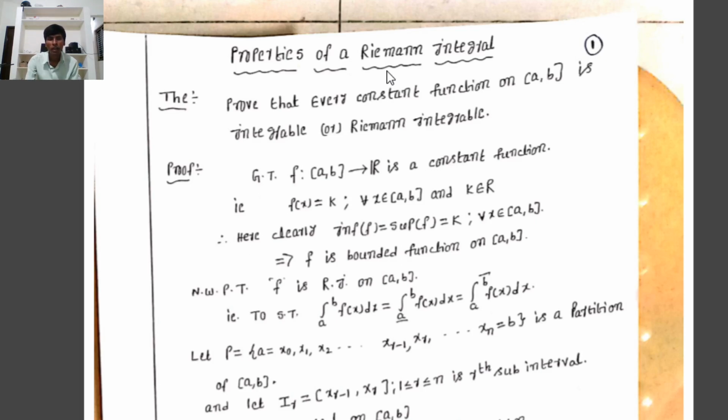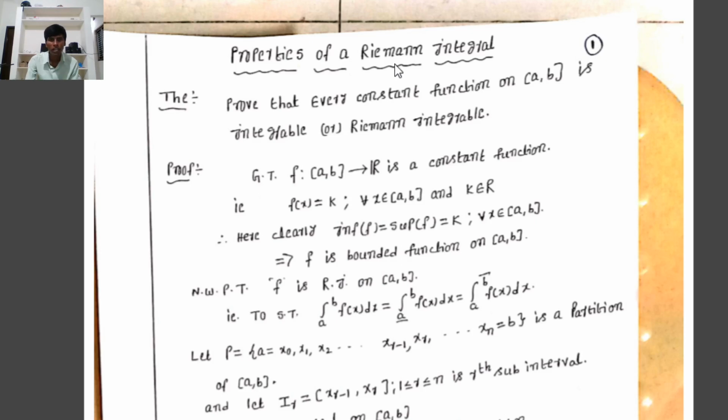Therefore, lower Riemann integration is equal to the supremum of the set of all lower Riemann sums, or integration from a lower bar to b of f of x dx equals the limit as n tends to infinity of L(f, P). Upper Riemann integration, integration from a to b bar of f of x dx, equals the infimum of the set of all upper Riemann sums, or the limit as n tends to infinity of U(f, P).